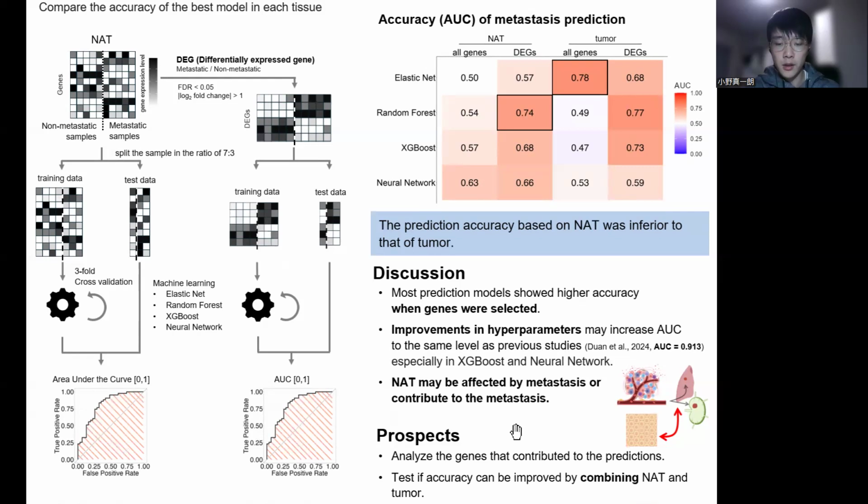Finally, since the prediction was possible, NAT may be affected by metastasis or contribute to the metastasis. In future analysis, we will analyze the genes that contributed to the predictions. Also, we will test if accuracy can be improved by combining NAT and tumor.